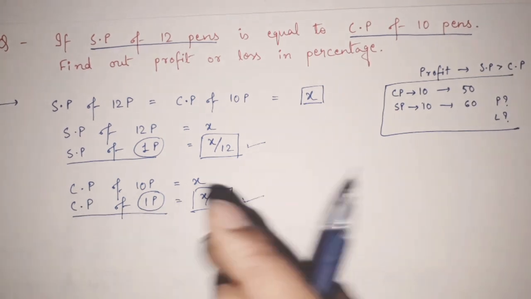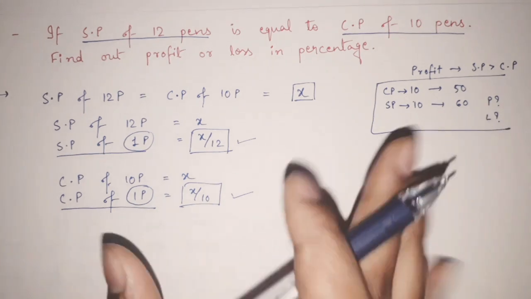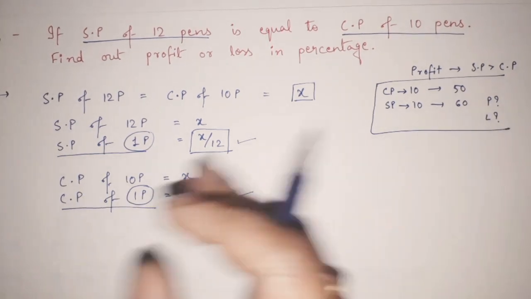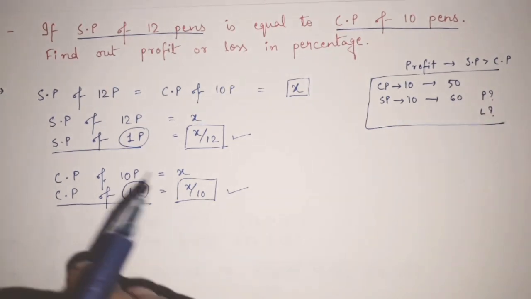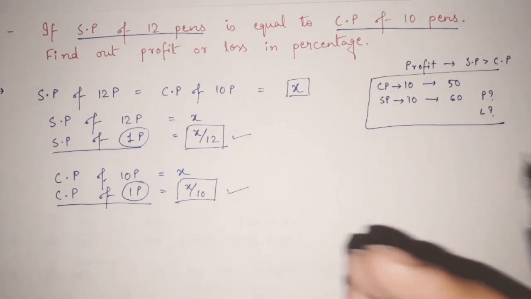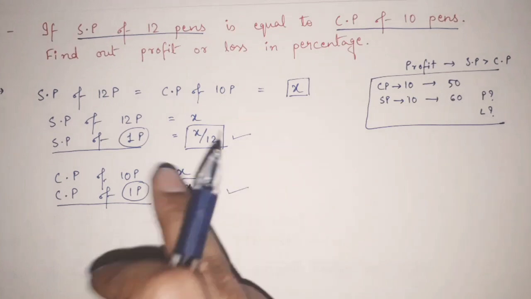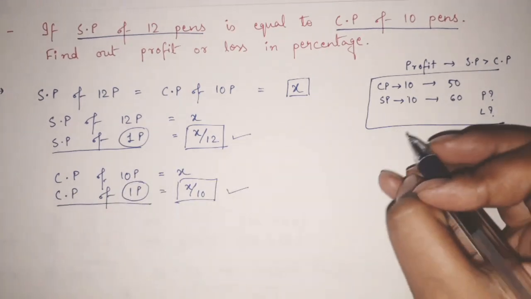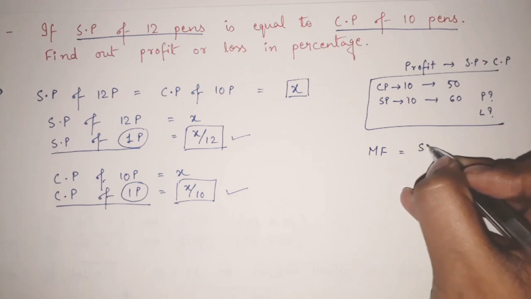Now what we will do, see, generally we know that for profit we have to do minus and all. But if you go with the general or common way that we used to follow in our school days, in these questions it will take you more time and it may give rise to more complications. So as I told you, now we will use the multiplying factor. What formula have I told you? Multiplying factor equals SP by CP.